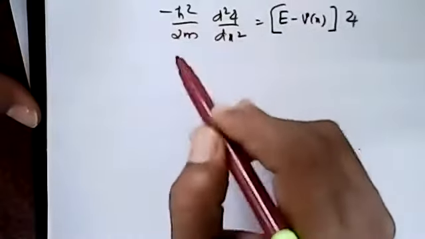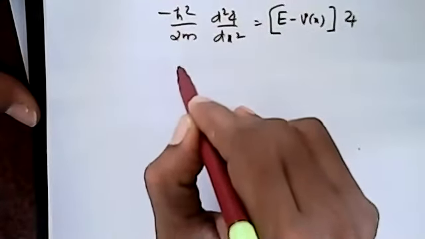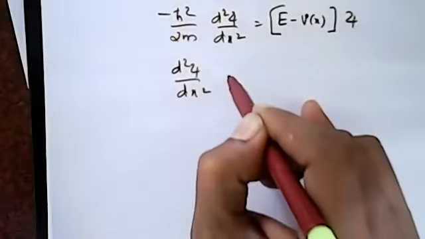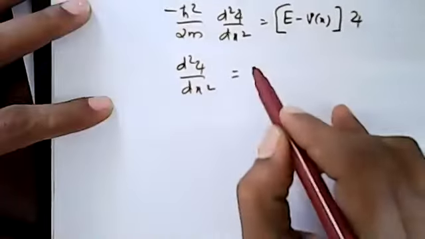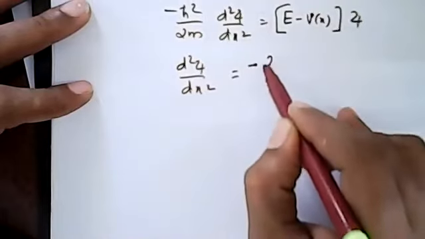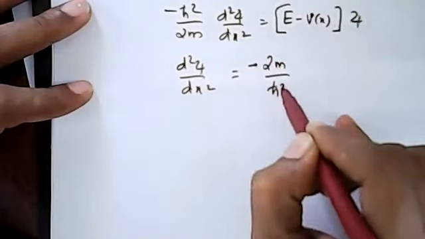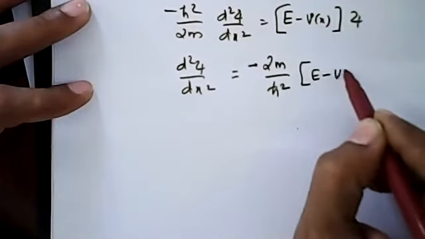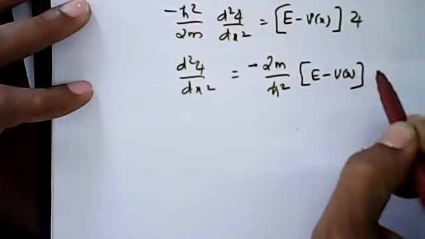So d square psi by dx square equal to minus 2m by h cross square into E minus V of x into psi.